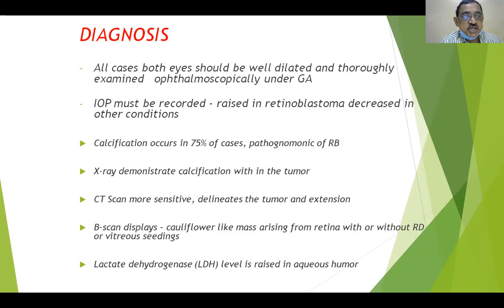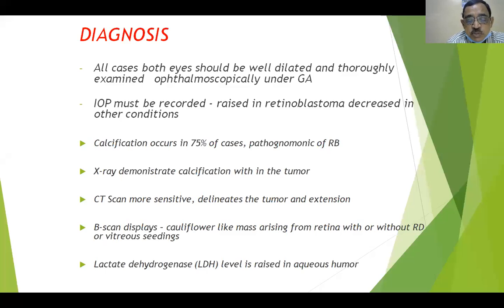And stipple calcification occurs in about 75% of the cases of retinoblastoma, and it is pathognomonic of retinoblastoma. X-ray also demonstrates calcification within the tumor, stipple calcification, as I already mentioned. And if we do a CT scan of the orbits, it is more sensitive and it delineates the tumor and its extension.